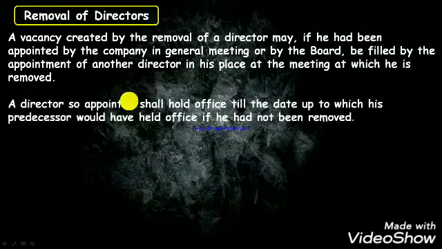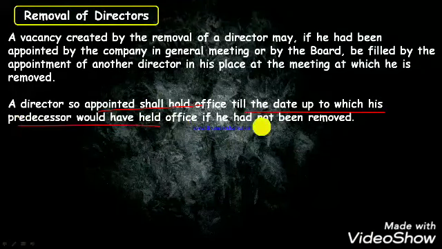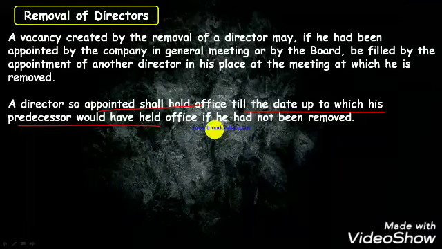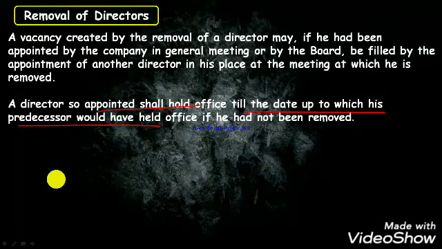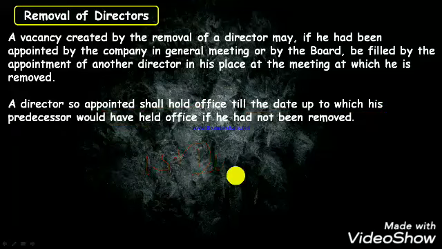Okay. A director so appointed shall hold office only up to the date up to which his predecessor would have held office if he had not been removed. Means if a director was to be a director till 31st December, then he can hold his position only till 31st December.